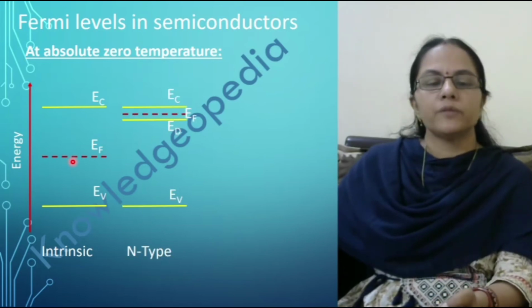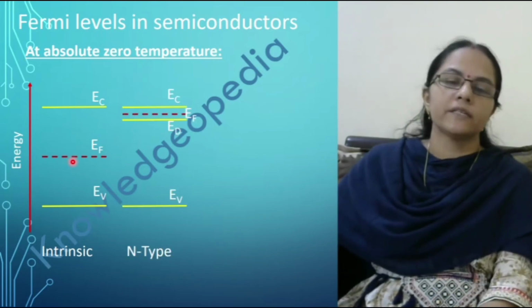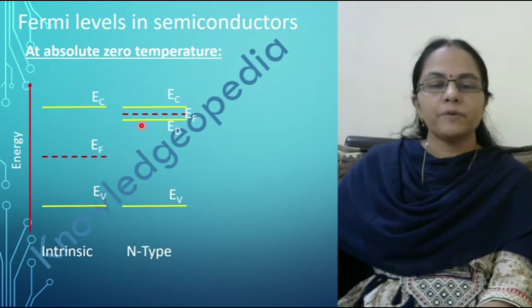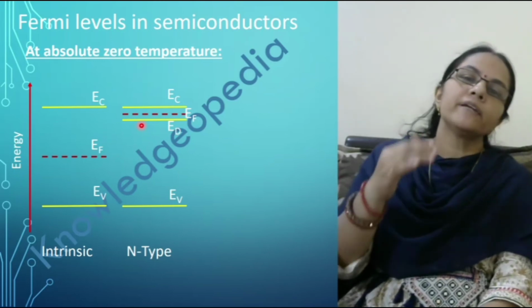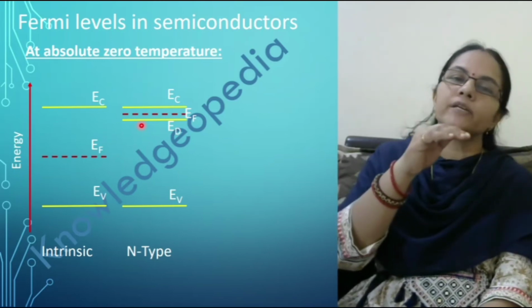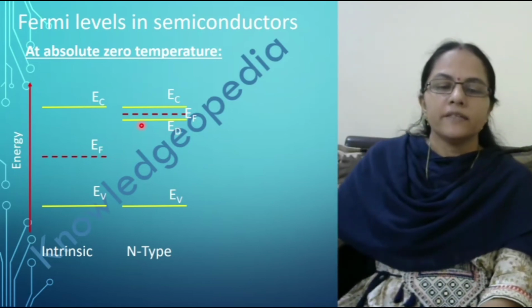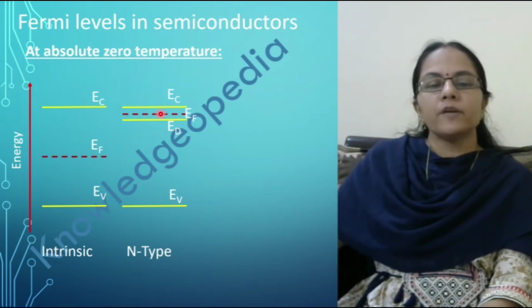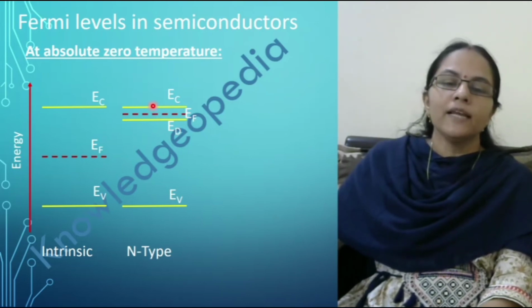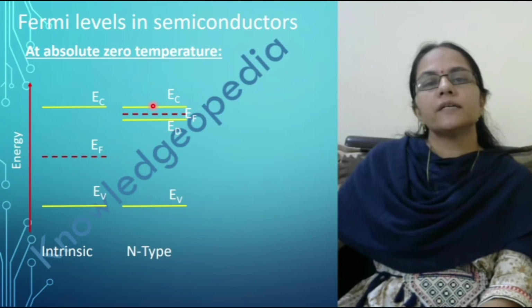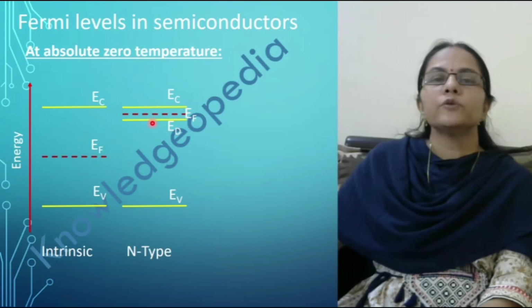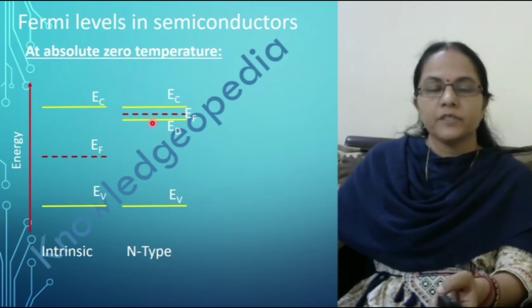Now coming to the N-type semiconductor, we have discussed in our previous lecture that in case of N-type semiconductor, there is a donor level which lies below the conduction band. In case of N-type, the Fermi level lies just in between the conduction band and donor level.